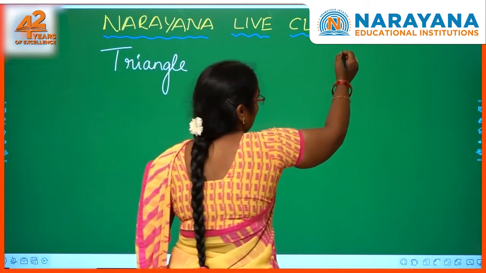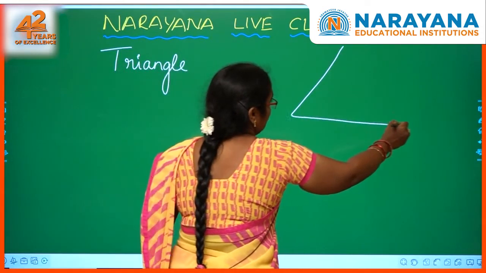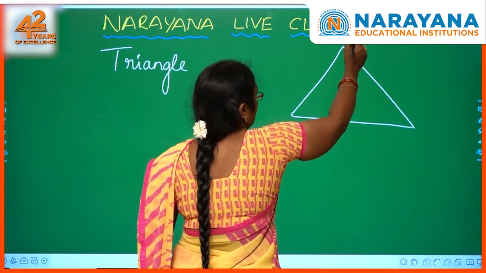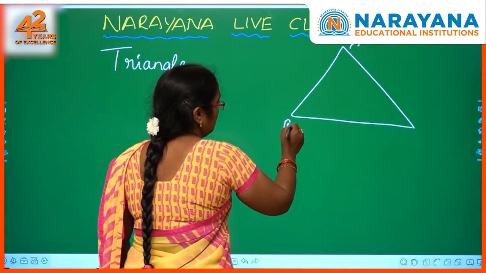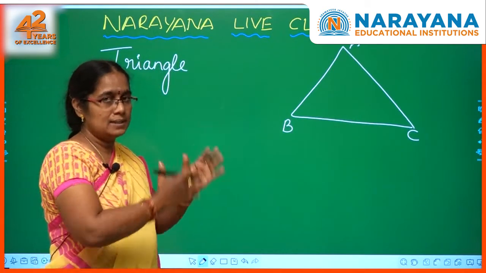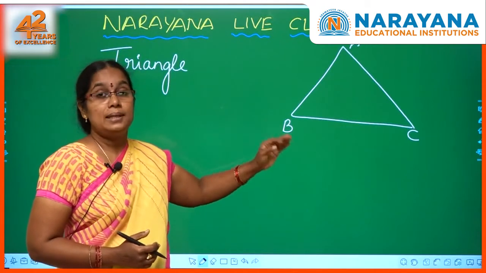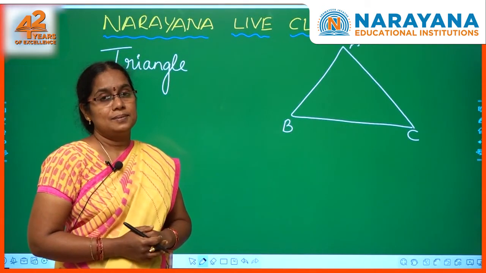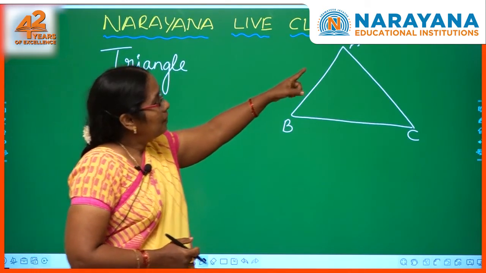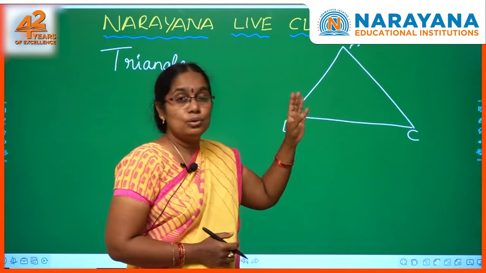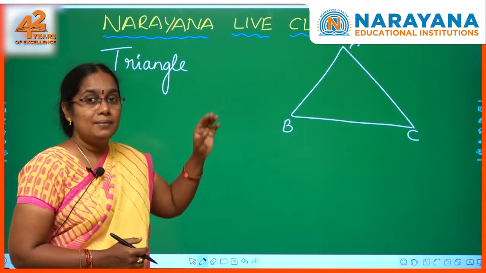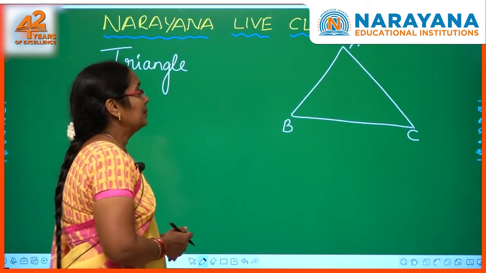So a triangle is formed with 3 line segments, isn't it? Let me name this triangle AB, BC, CA. So with 3 line segments the figure is formed, so it is called a triangle. Right? Now in the triangle I have named here A, B, C. Those are called vertices. A, B, C are called vertices of the triangle.